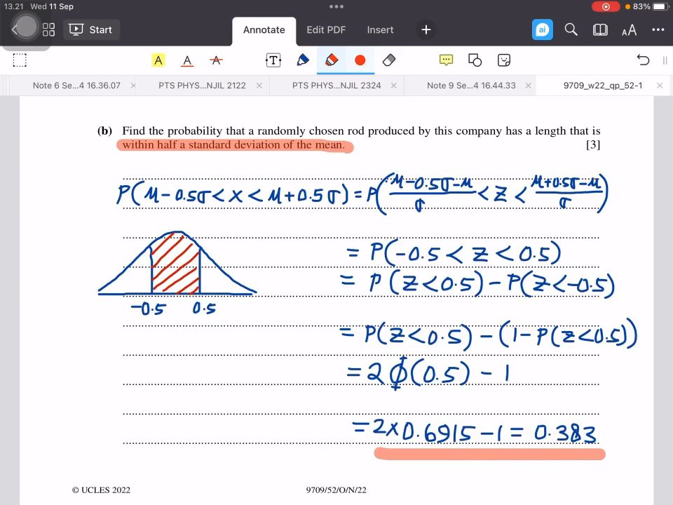So using the table, it will be 2 times 0.6915 minus 1. The answer is 0.383.